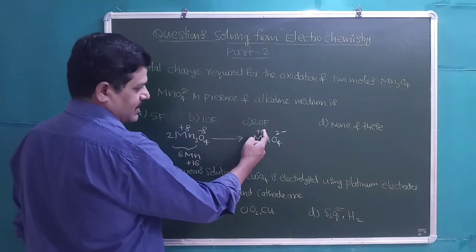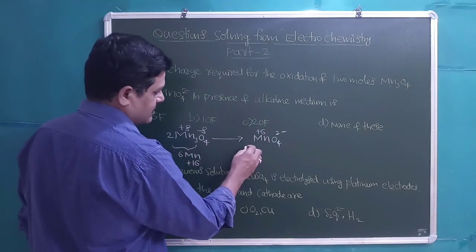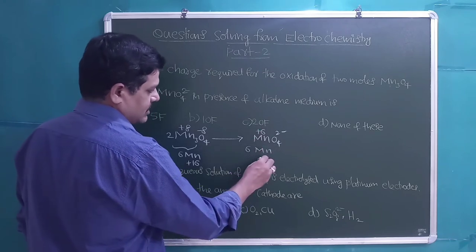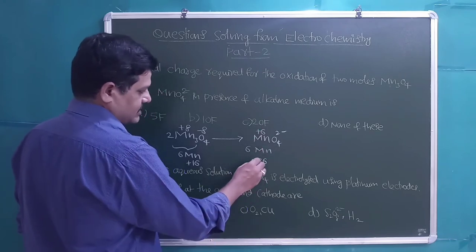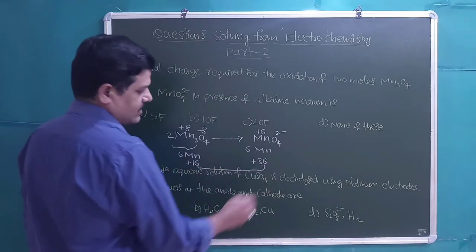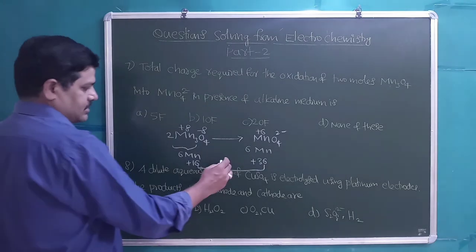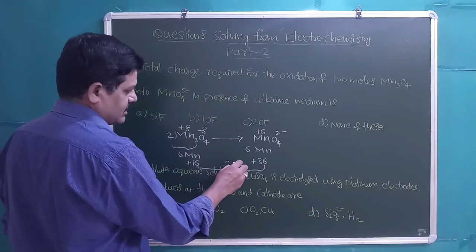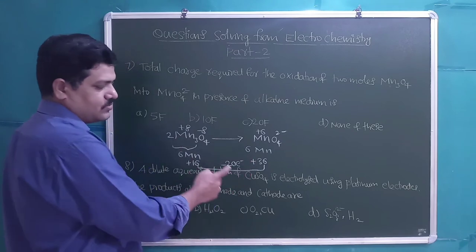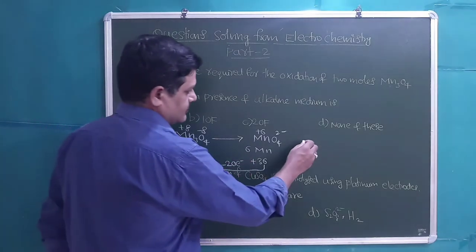For 1 manganese it is +6, then for the 6 manganese atoms it is 36. So +16 is converting into +36. How many electrons is it losing? That is 20 electrons. If it is 2 moles, 20 moles of electrons.